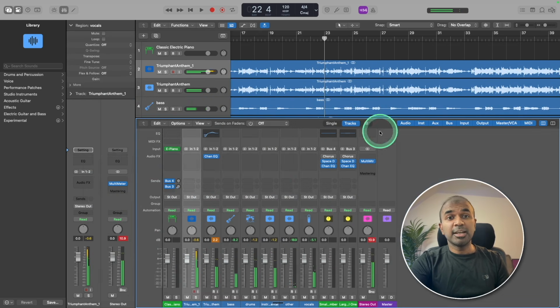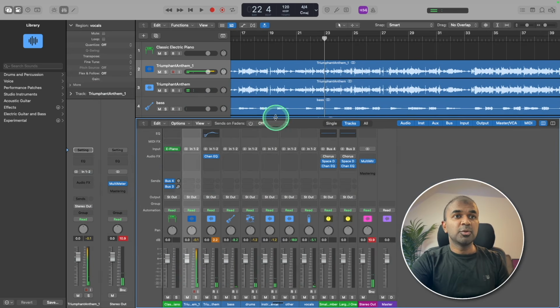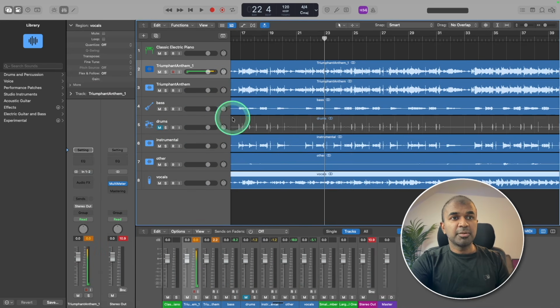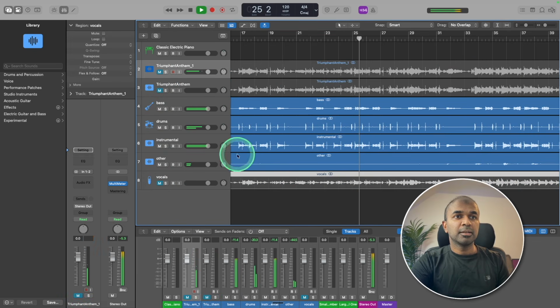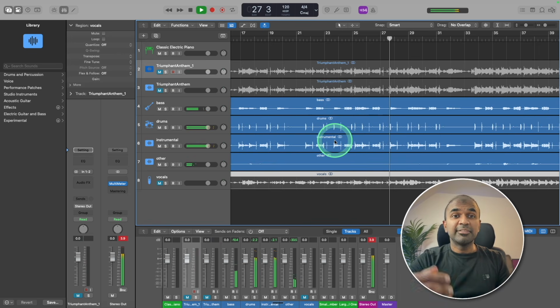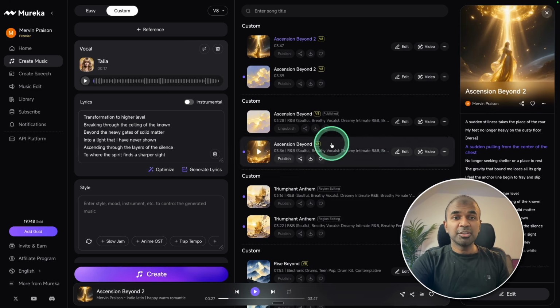So you can edit anything separately. Even if you want to remove the drums and add a separate drums, you can add it. Even you can remove the vocals separately and take only the instrument and then sing with your own voice. That is really nice. So overall, this is really brilliant.